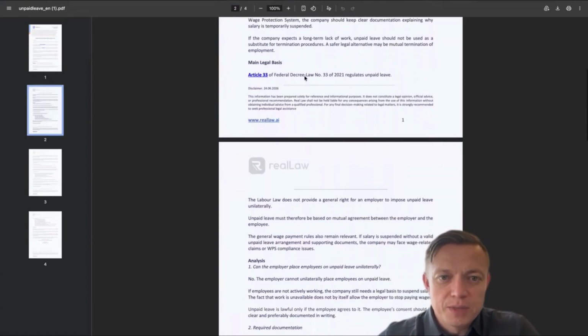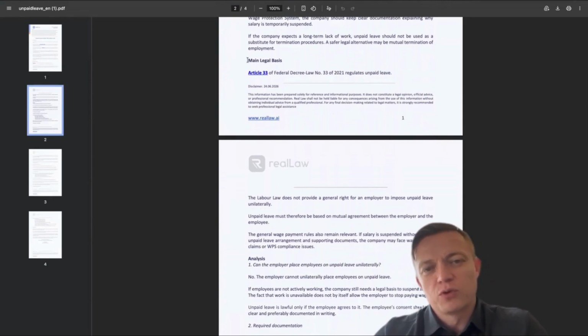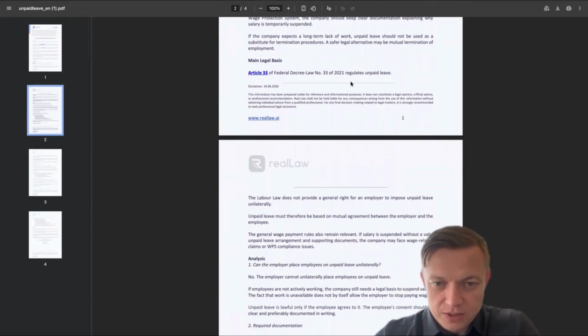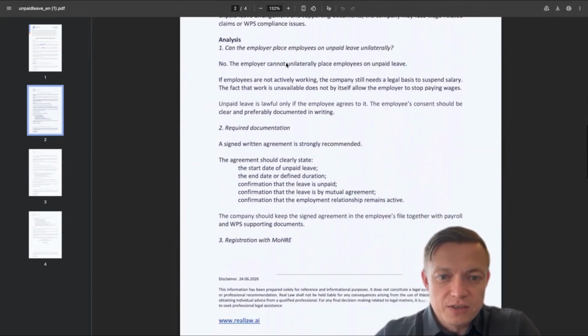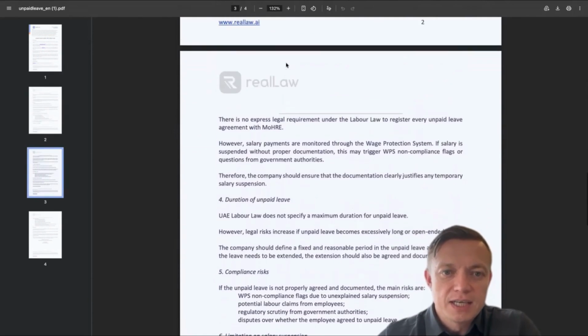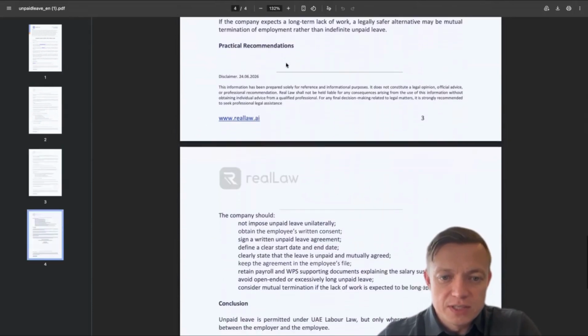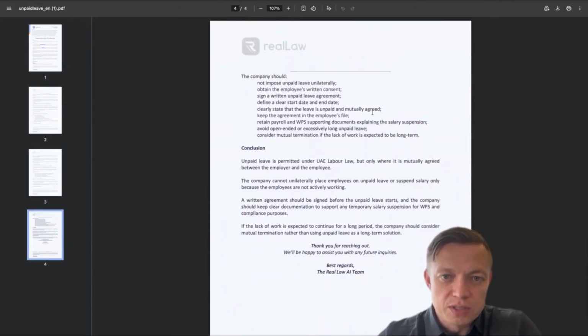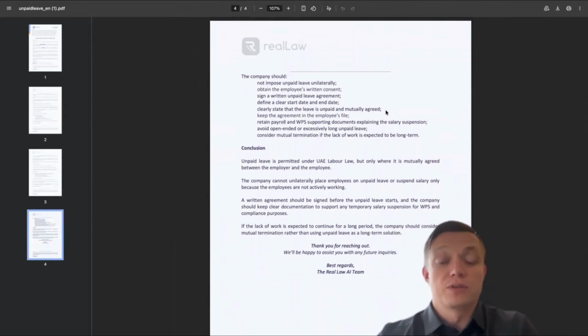Next, a very important part, since we are a legal platform after all, is the legal justification, the legal basis. So here we write which laws we relied on when preparing this answer, and then the analysis and the answer itself. Sometimes it's a detailed answer, sometimes it's an analysis. And when possible, though this doesn't apply to all answers, we add practical recommendations on exactly what needs to be done. But that will depend on your question, because questions can actually be very different.